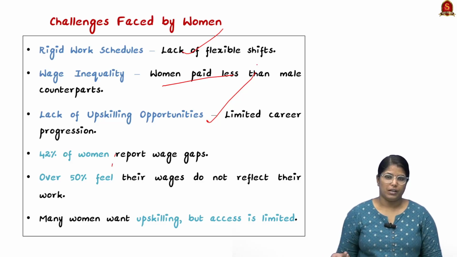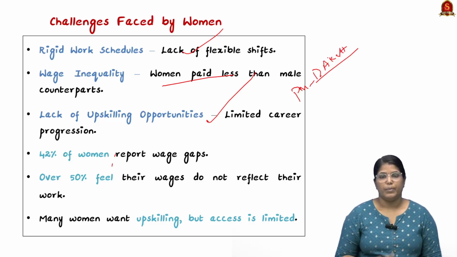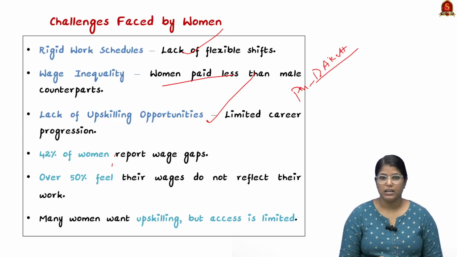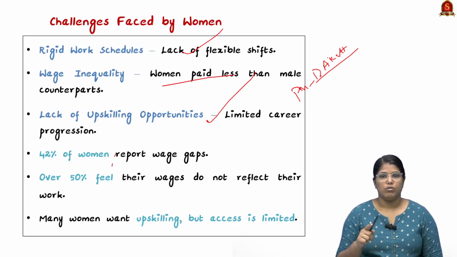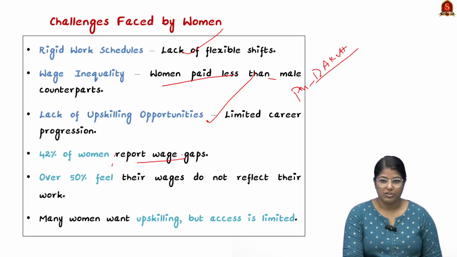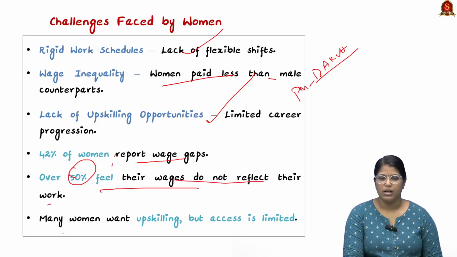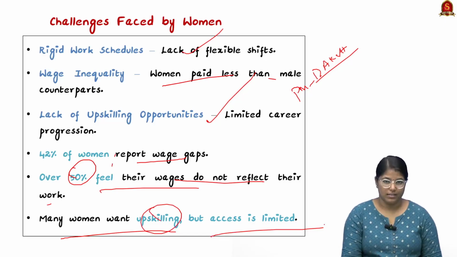See, there are a lot of government schemes that provide upskilling. Very recently we also saw a particular upskilling and skill development scheme by our central government, which is named PM Daksh. So people are lacking awareness about schemes like this. This leads to not being aware of the scheme and not being able to access that particular scheme, and the lack of opportunities as well. Literally 42% of women reported a wage gap between male and female, over 50% feel their wage does not reflect their work, and many women want upskilling but access is limited.